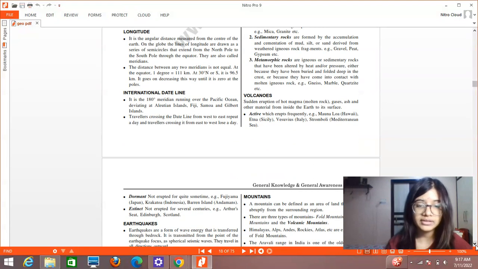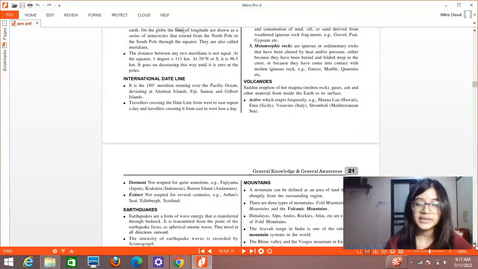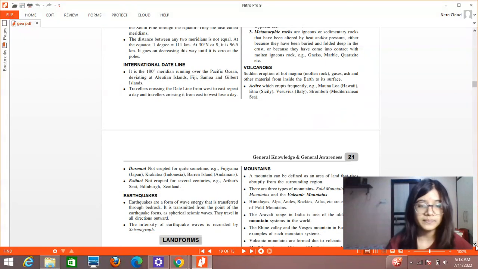Then the dormant volcanoes, which have not erupted for quite some time but have the possibility of erupting in the future, like Fujiyama, located in Japan, then Krakatoa in Indonesia, and Barren Island in the Andamans. Then extinct means there's no probability that they are going to erupt in the future, like Arthur's Seat in Edinburgh, Scotland. The names of all these different types of volcanoes are very much important.